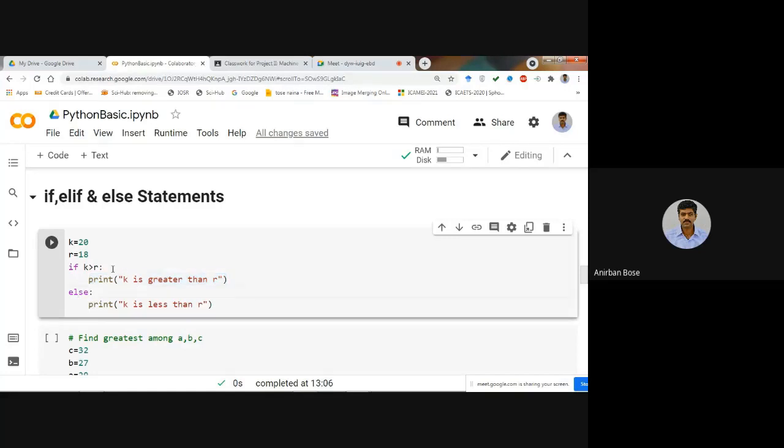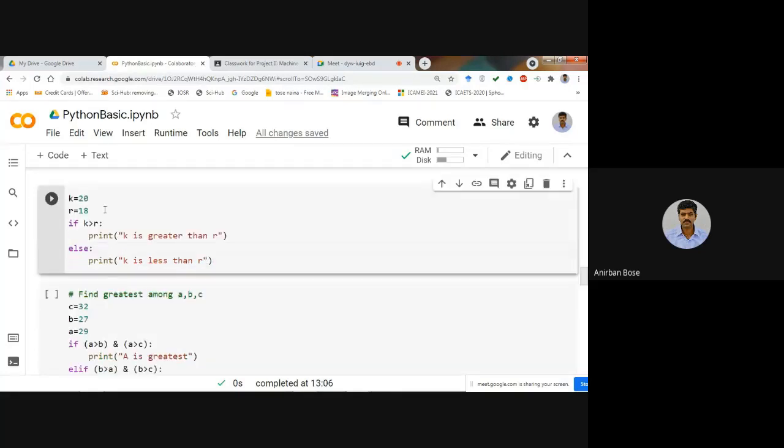So what is the block structure that you see? Here you see that after if k greater than r, you have to give this colon. That means this is the start of the if block. So this colon is very, very important. Similarly, in case of else also, you have to mention the colon. And another very important thing is the indentation.